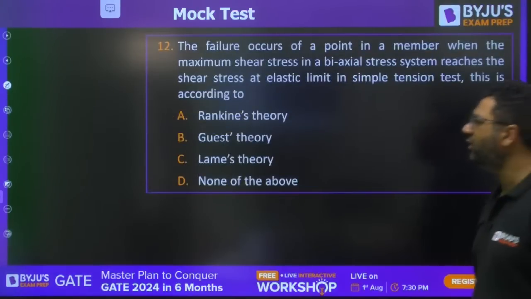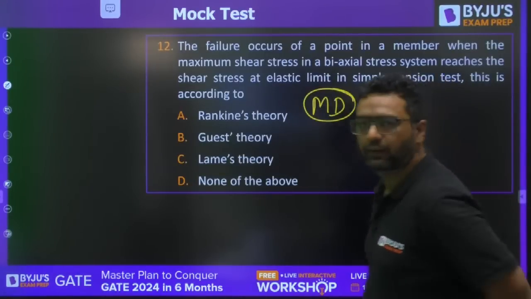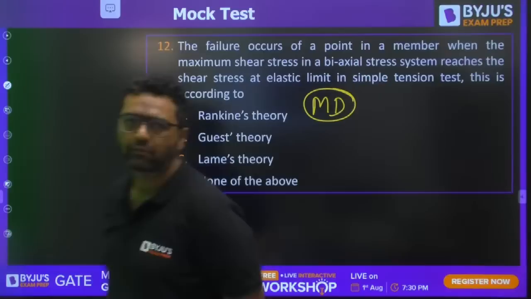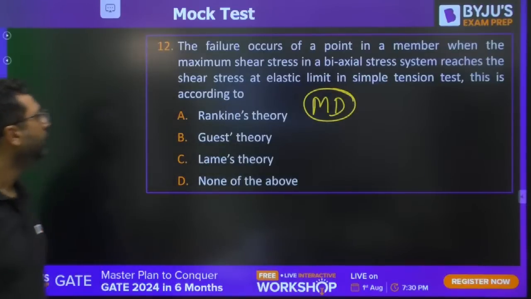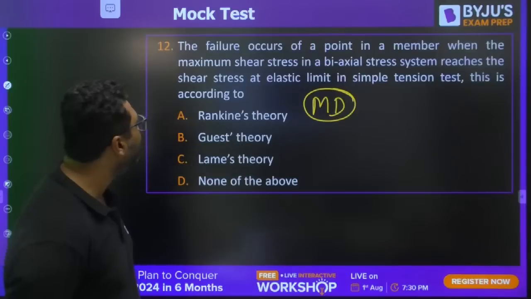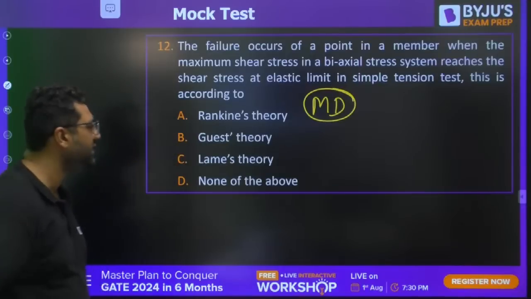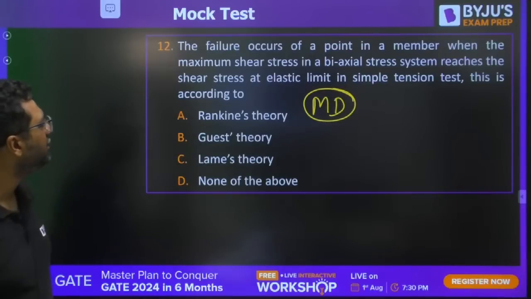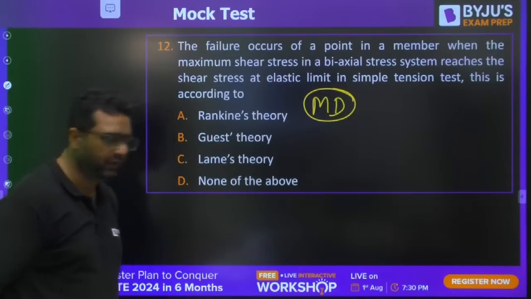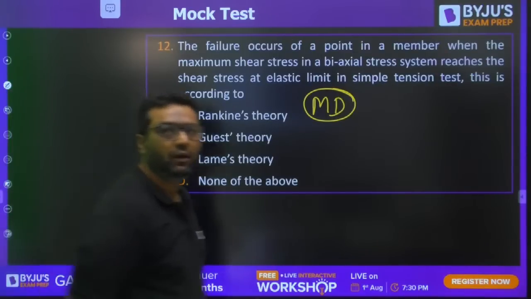Moving to question number 12. This is machine design. The failure occurs at a point in the member when the maximum shear stress in a biaxial stress system reaches the shear stress at elastic limit in the simple tension test. This is according to which theory of failure?